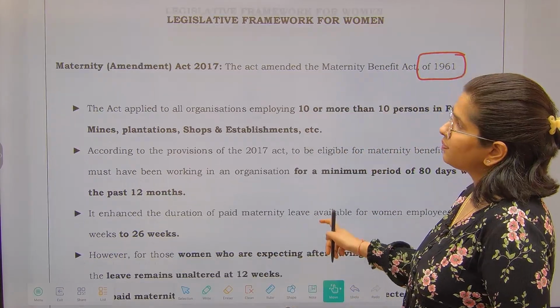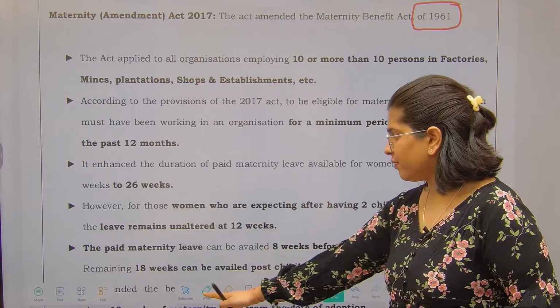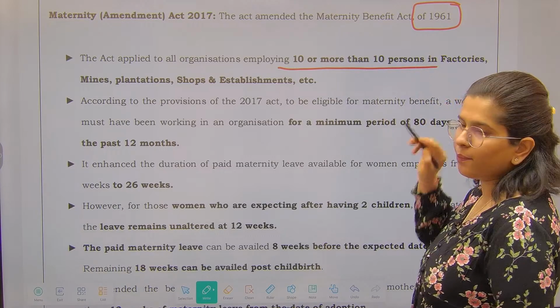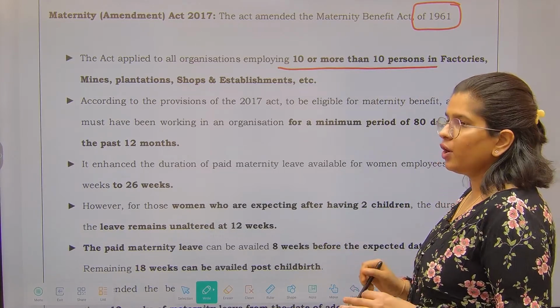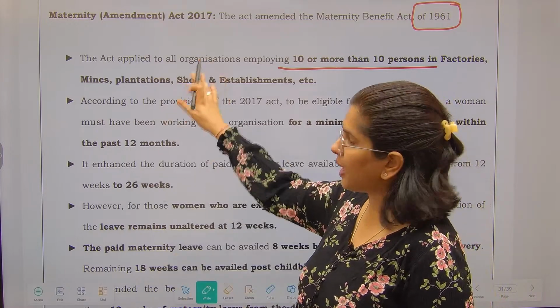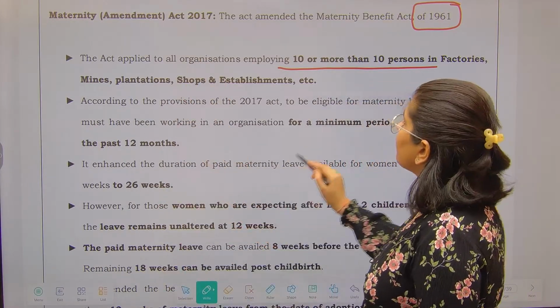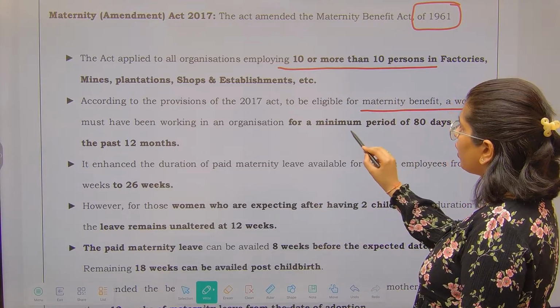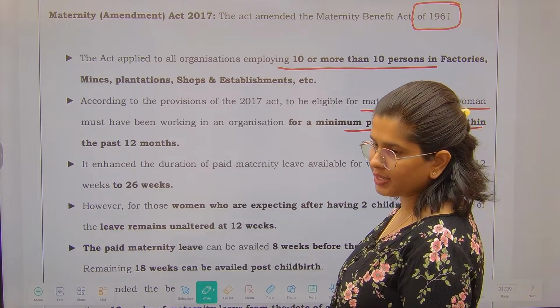So first of all, where does the act apply? Very important. The act applies to all organizations which are employing more than 10 people. So any organization which is employing more than 10 people has to comply with this. As per this provision, to be eligible for the Maternity Benefit Act, you must have worked in an organization for a minimum period of 80 days.